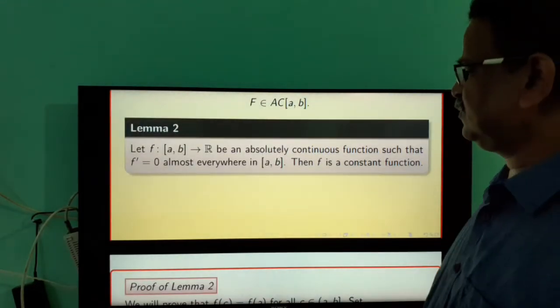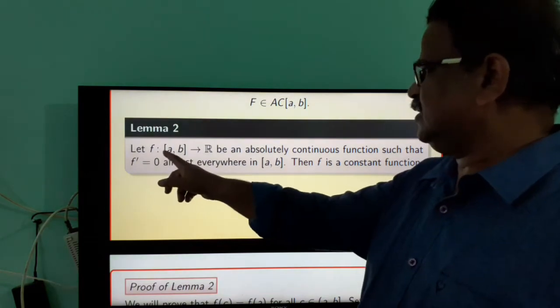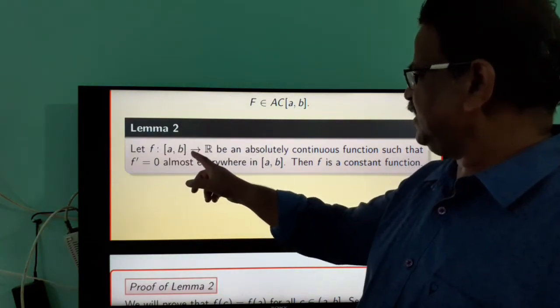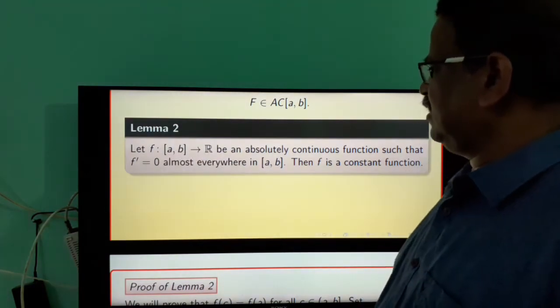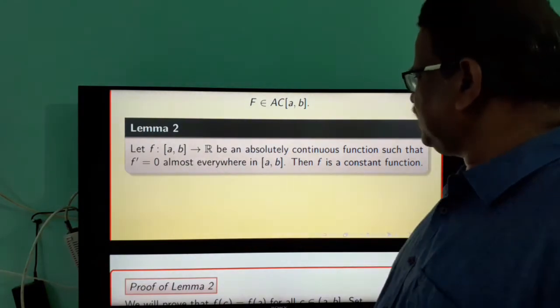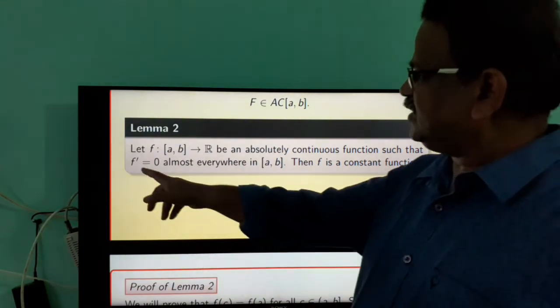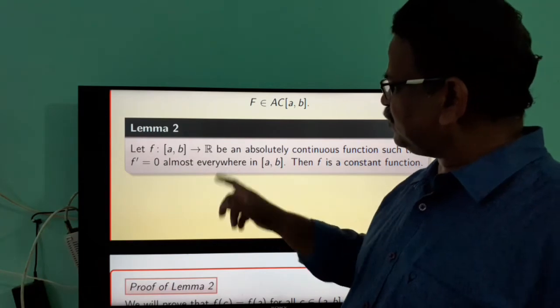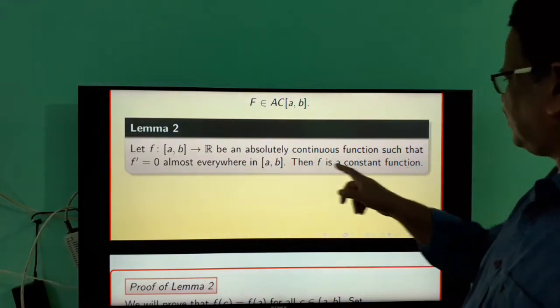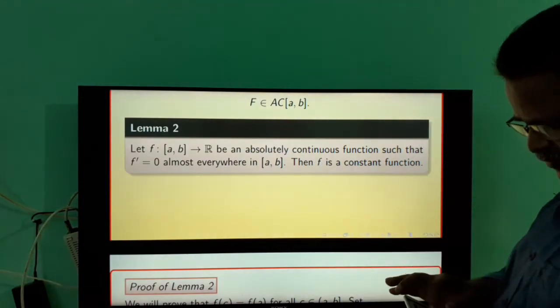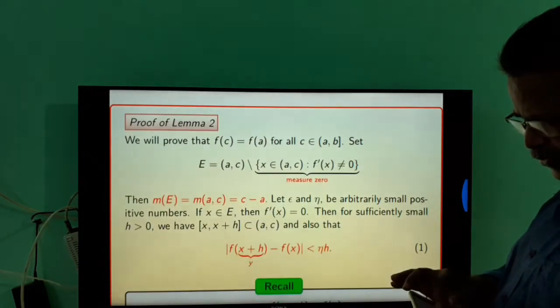Lemma 2. If f is a function defined from [a,b] to R, and assume that this function is absolutely continuous and its derivative is equal to 0 almost everywhere, then the function f is constant.